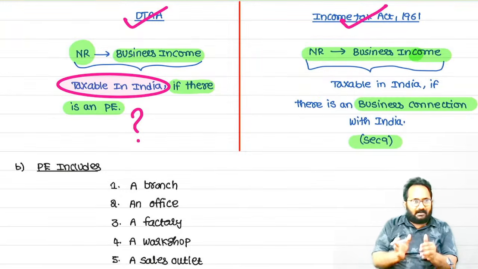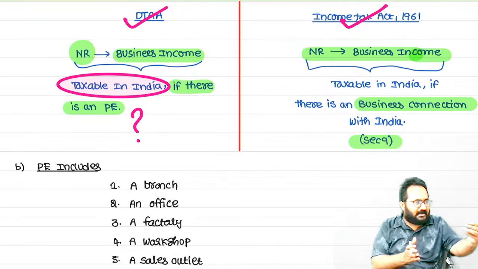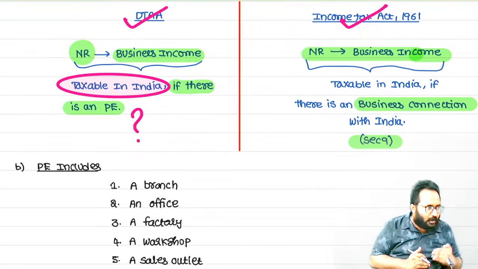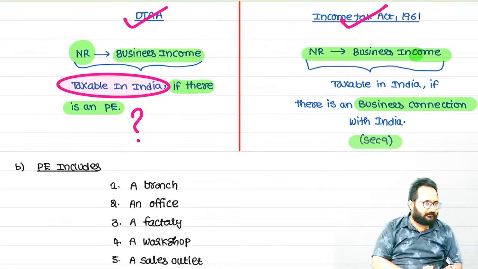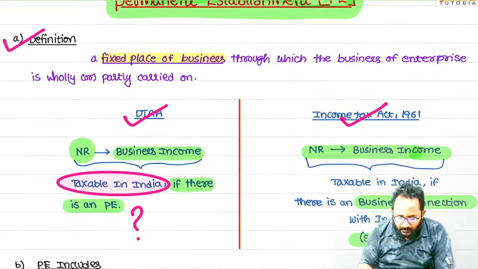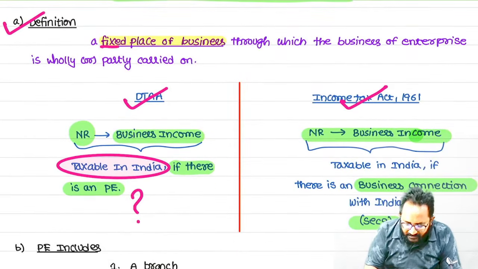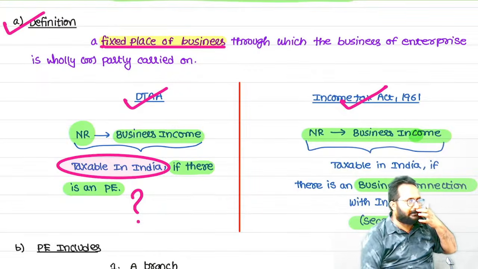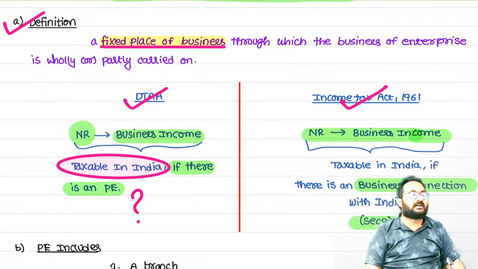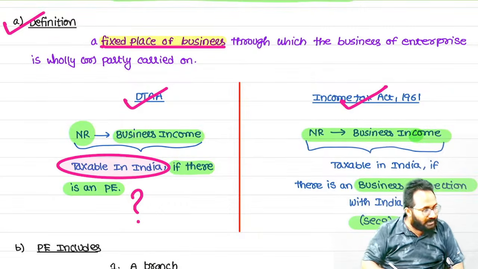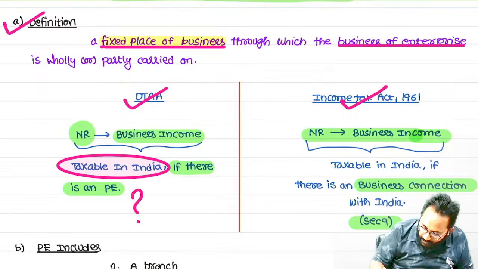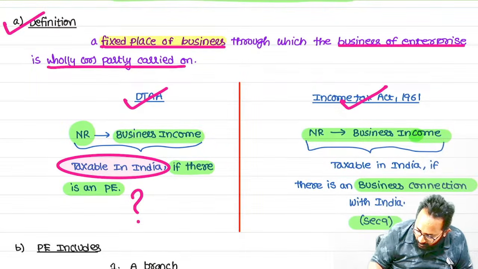Okay, sir, in agreements, for example, any agreement I enter into with others, we write some points, right? Like one point in the DTAA, what do we have to write? Permanent establishment. What is the general definition of permanent establishment? It is a fixed place of business. Where are we establishing this fixed place of business? In India. Through that fixed place of business, the non-resident is doing the business entirely as well as partly.